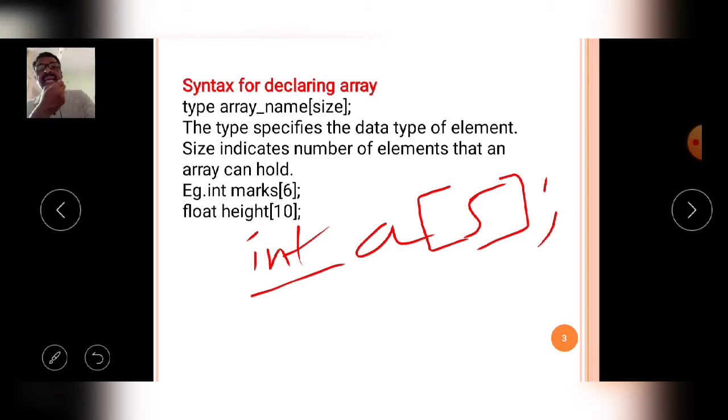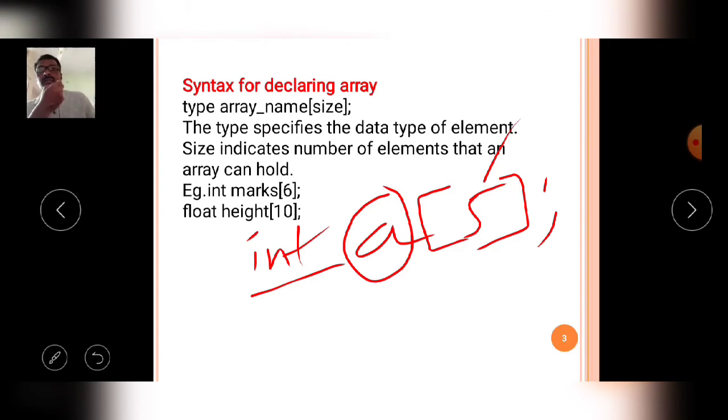So this is the data type of the array, this is the name of the array, and in the square parentheses this is the size of the array. Like that, the integer array is declared in the random access memory with 5 variables.